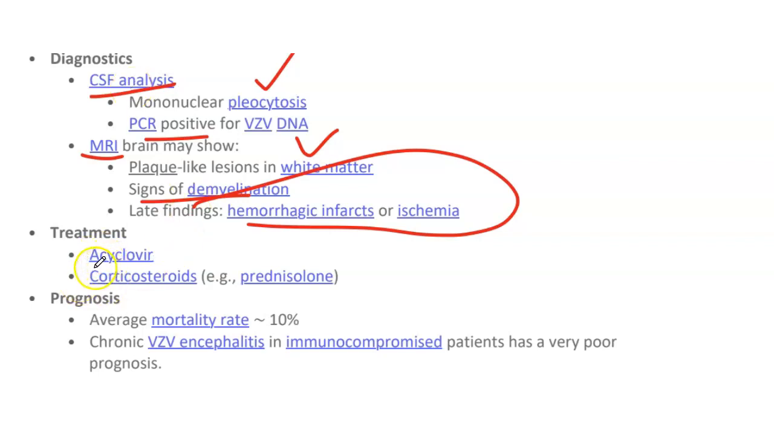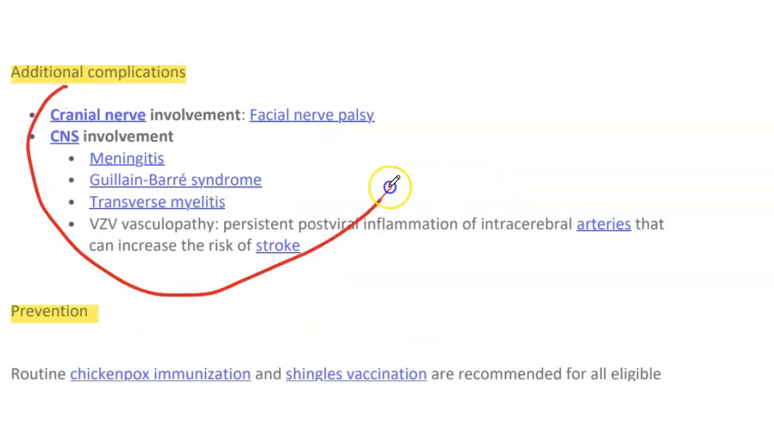So treatment is antiviral acyclovir and steroids. Prognosis: mortality is approximately 10% of the patients, and chronic encephalitis in immunocompromised patients may have a very poor prognosis. And these are all the additional complications.